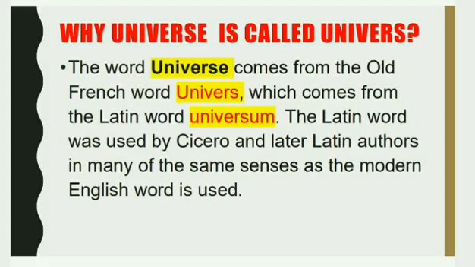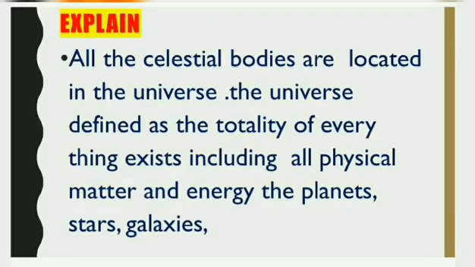After that, I will discuss the universe. Why is the universe called universe? The word universe comes from the old French word univers, which comes from the Latin word universum. The Latin word was used by Cicero and Latin authors in many of the same senses as the modern English word is used. All the celestial bodies are located in the universe. The universe is defined as the totality of everything that exists, including all physical matter and energy, the planets, stars, galaxies.